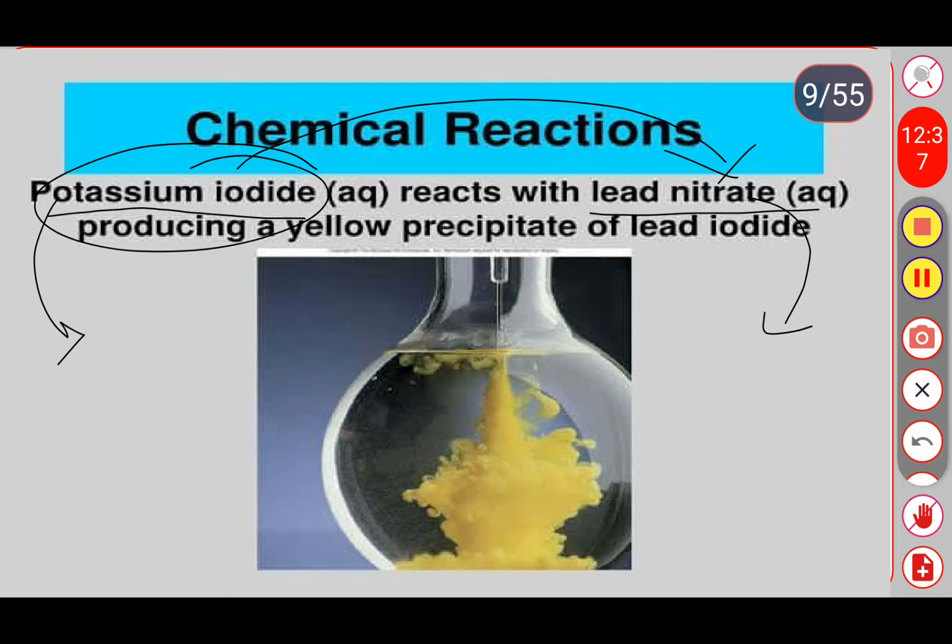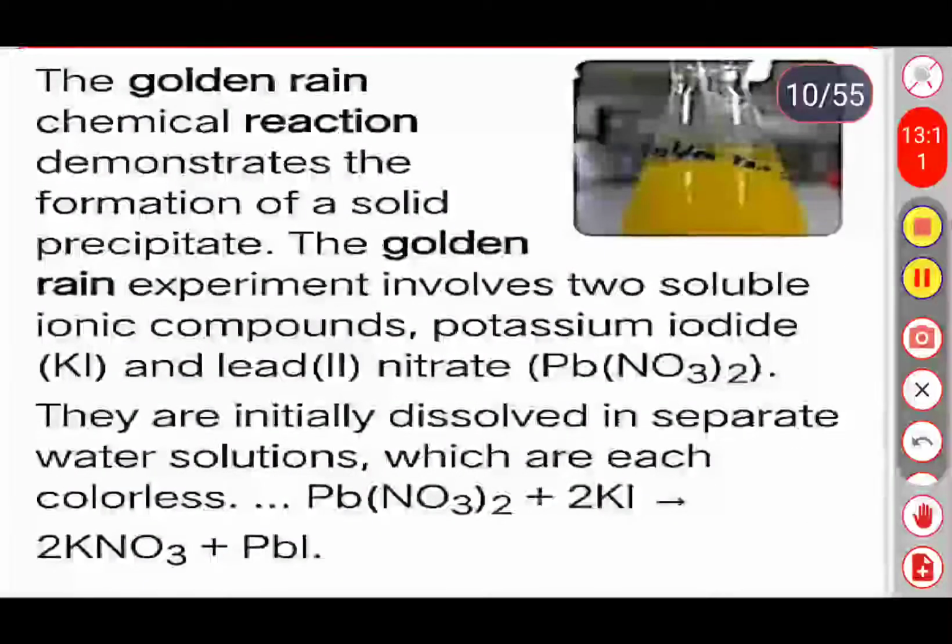When we add potassium iodide to lead nitrate, its color slightly changes. We are observing here that a yellow color will be formed, or a yellow precipitate will be formed at the bottom of the beaker, right? The yellow color indicates lead iodide. It does not dissolve in water and it forms a precipitate. Okay, so this reaction is called the golden rain reaction.